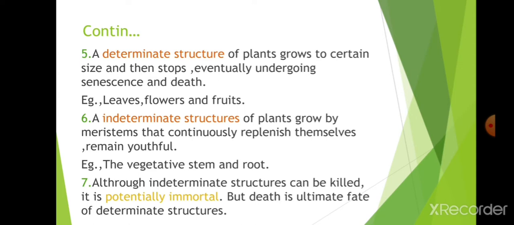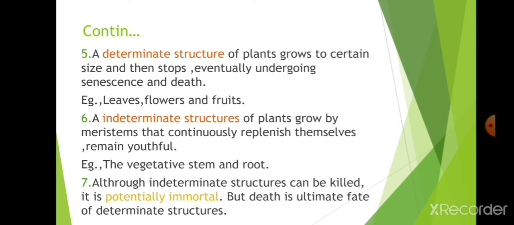This is known as determinate. This is important to be noted here. A determinate structure means the plant grows to a certain size and then stops. It will stop there and eventually undergo senescence and death. This is known as determinate structures. For example, leaves will grow to a certain size, stop growing, and then die. Leaves, flowers, and fruits come under this determinate structure.